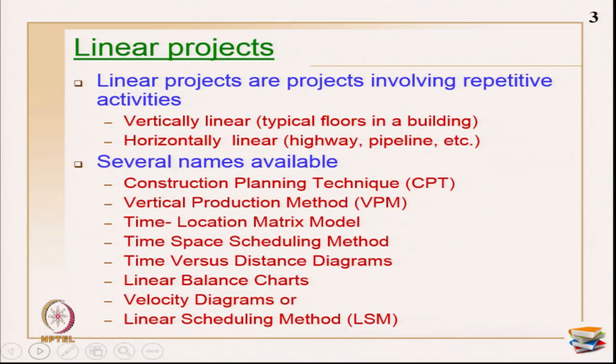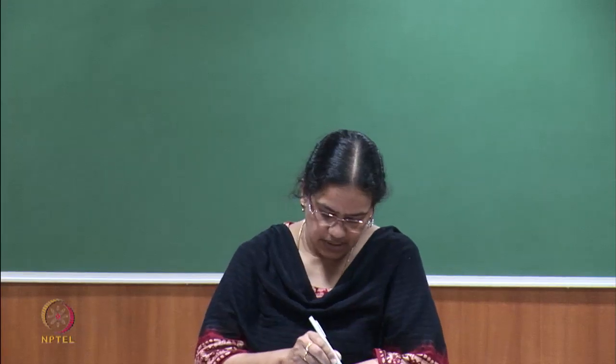Several names are available for these methods, and nobody knows the history or the origin of all of them, but there are n number of methods available, and people use most of them at random. A few of them I have listed, and the list is not complete: construction planning technique, vertical production method, time location matrix models, time space scheduling method, location space matrix, time versus distance diagrams, linear balance charts, velocity diagrams, linear scheduling method and so on. There are so many names for these types of repetitive projects.